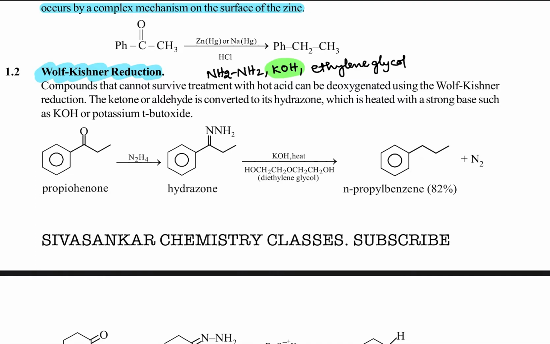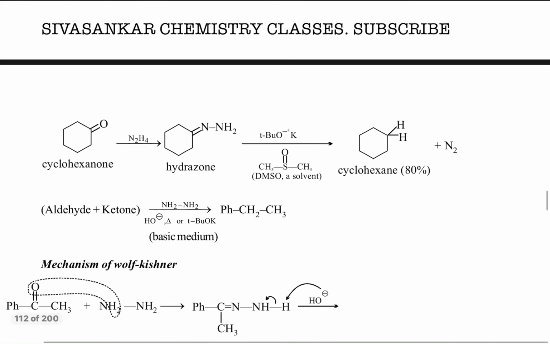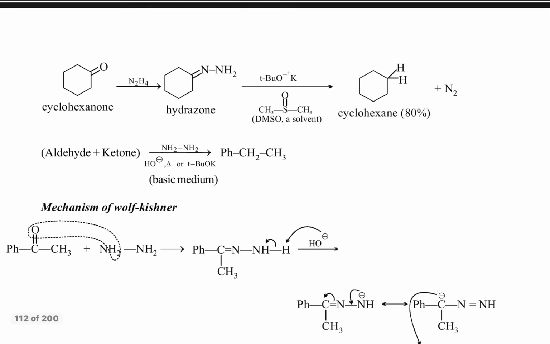Here, propiophenone is converted into the hydrazone and then into n-propyl benzene. Now see here, cyclohexanone, when it reacts with hydrazine, gives the hydrazone.